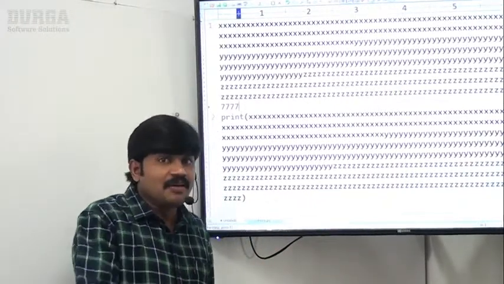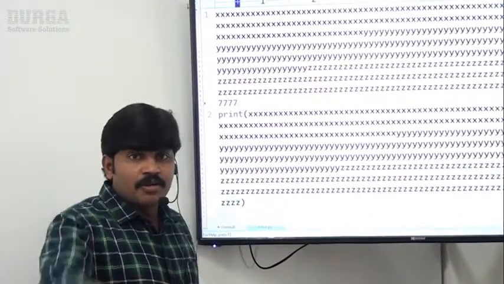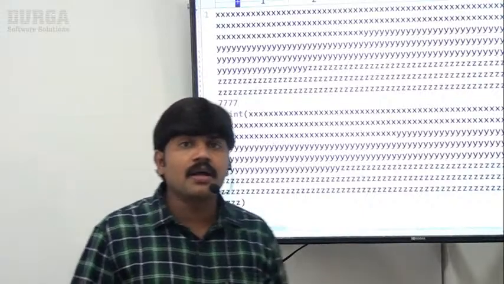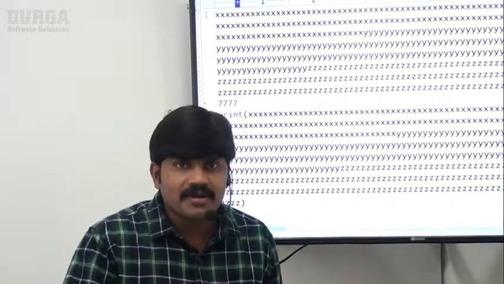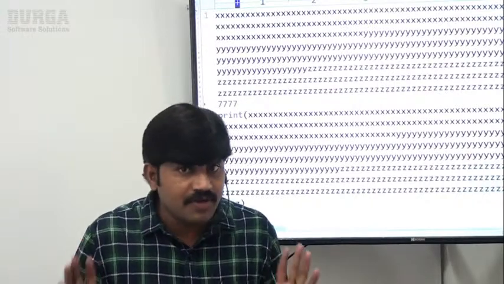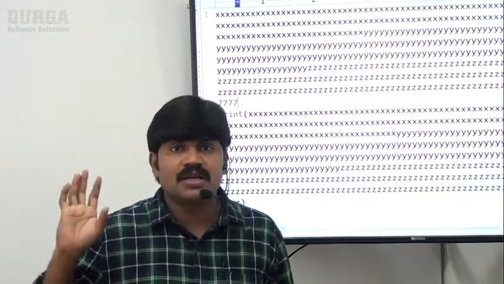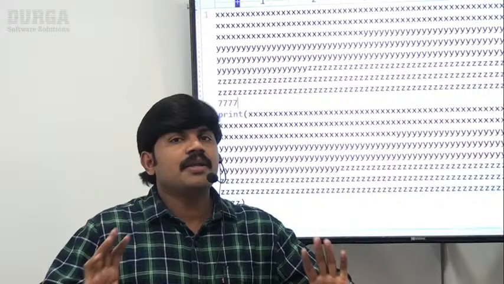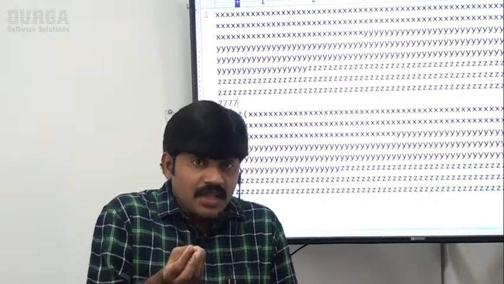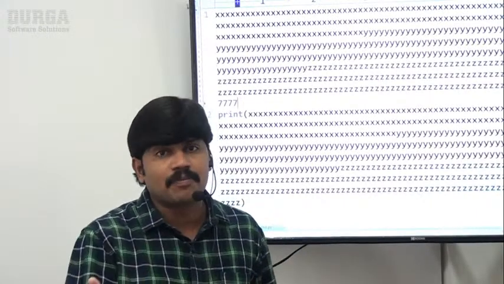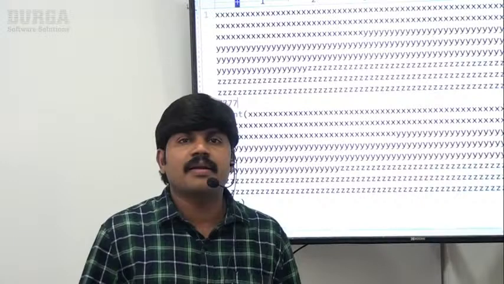So it means, sir, even though there is no length limit for the identifier, it is not recommended to take too lengthy identifiers. Unnecessarily, readability by default is going to go down. Everyone is in a position to understand, right? Not recommended to take too lengthy identifiers. The length of the identifier should be medium. The name itself should reflect the purpose of that identifier. Don't take 100 length, 200 length, 300 length identifiers.